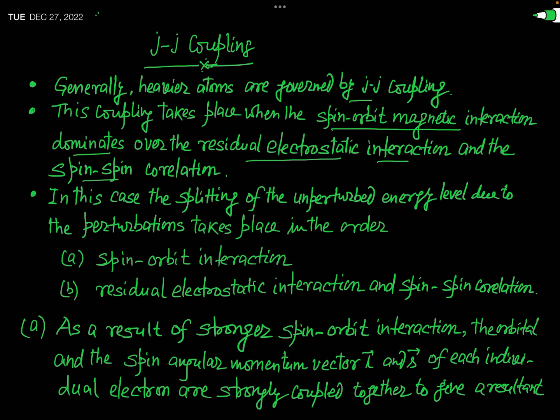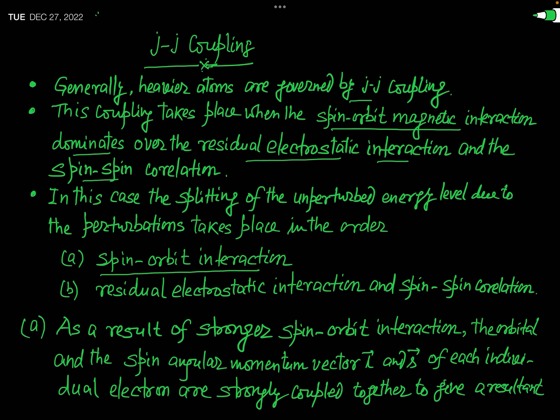Okay. So when you want to find the split energy level due to JJ coupling, you have to consider the perturbation terms in this order. First of all, we will consider the perturbation term spin orbit interaction.